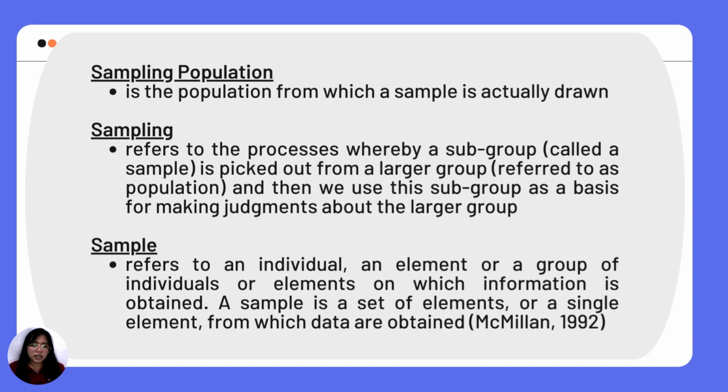Sampling, which we have already discussed, refers to the process whereby a subgroup called a sample is picked out from a larger group referred to as a population. Then we use this subgroup as a basis for making judgments about the larger group. Now, a sample refers to an individual, an element, or a group of individuals or elements on which information is obtained. A sample is a set of elements or a single element from which data are obtained. Basically, this is the part of the subgroup that you took from the larger group or population.